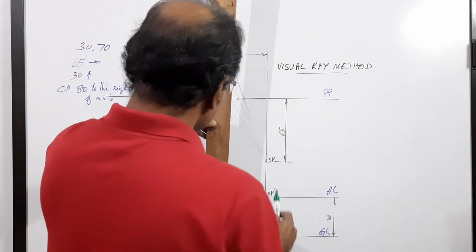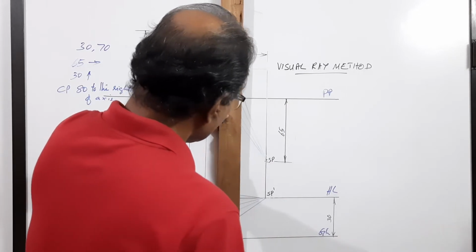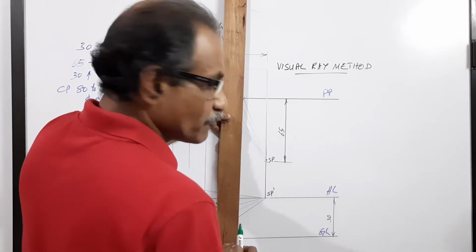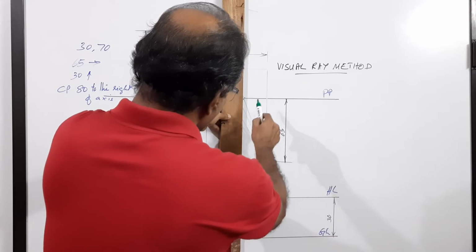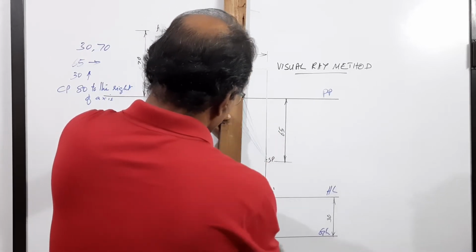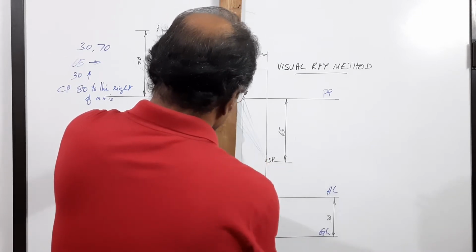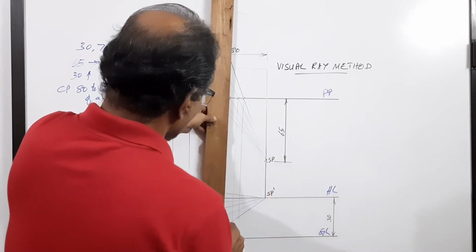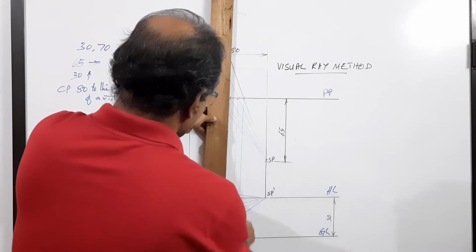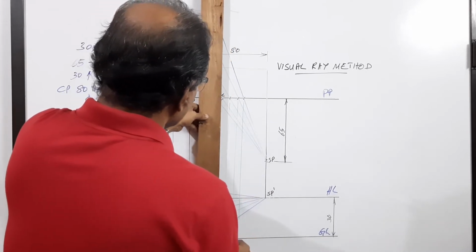Can you see me? Okay. I will try to make it visible for you. I will draw all these lines first.